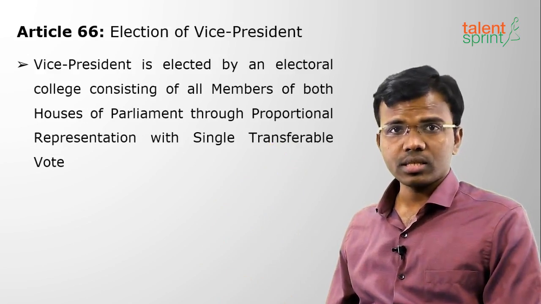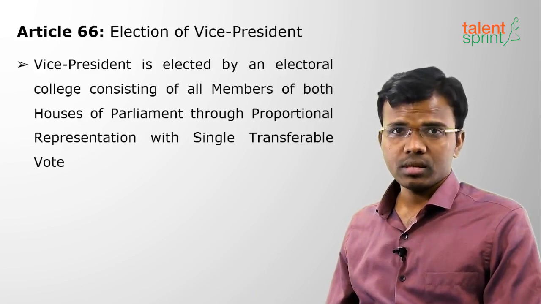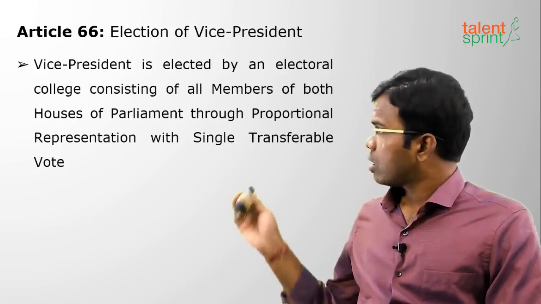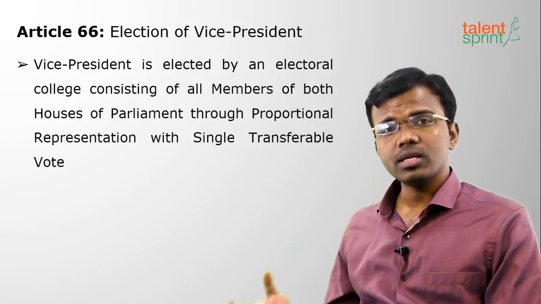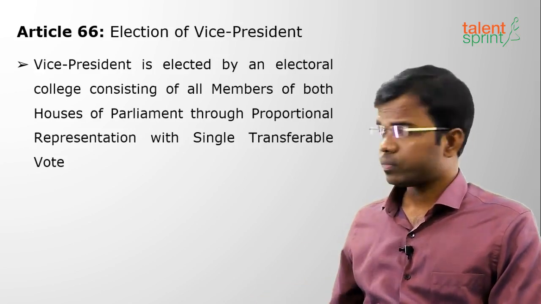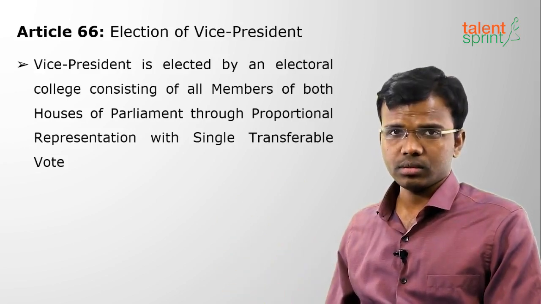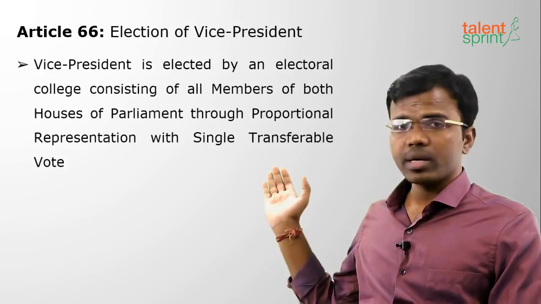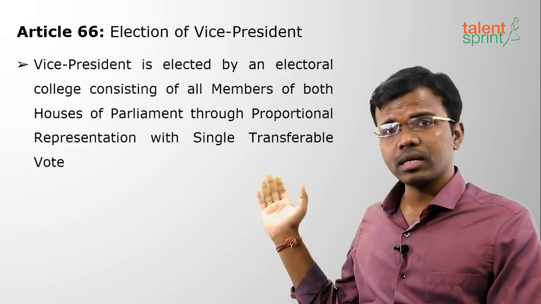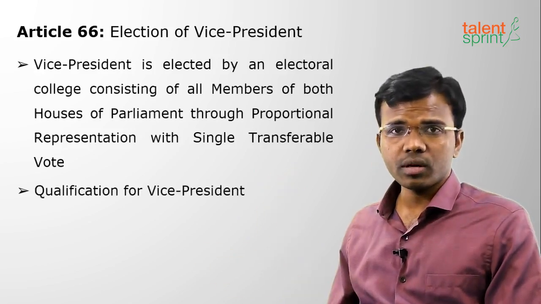We have already discussed this in the presidential election. They will be given ballot papers, and they have to choose their preference. Whoever gets the highest first preference votes will be declared the Vice President of India. Suppose there is a tie, then whoever gets the lowest votes will be eliminated, and the second preference votes will be transferred to the first preference votes of the remaining persons. This is called single transferable vote. In the same way the President is elected, the Rajya Sabha members are elected, and the Legislative Council members are also elected.